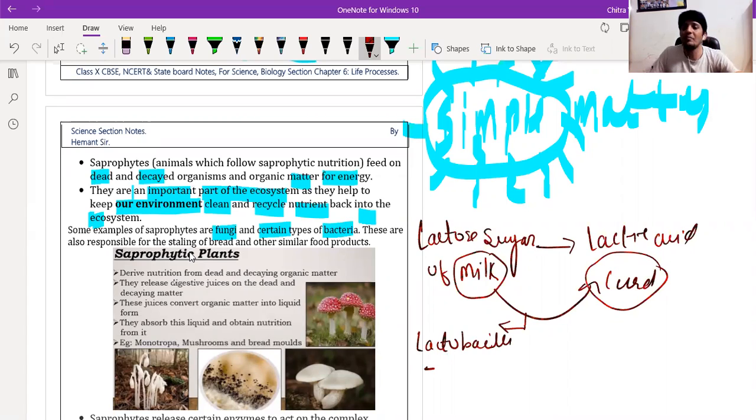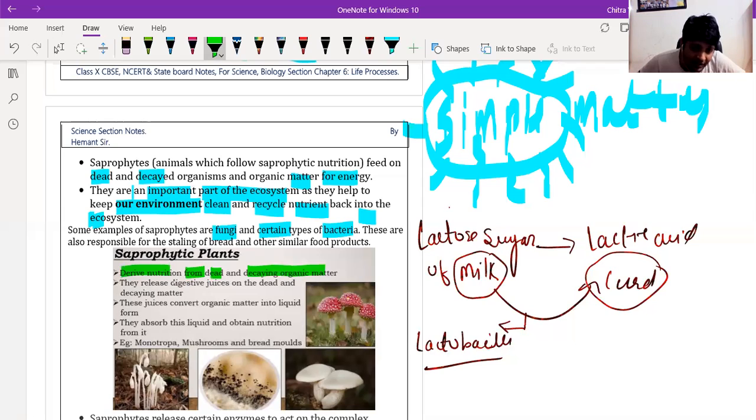So there are many bacteria and other microorganisms responsible for various processes of the environment, like fermentation. Again, microorganisms are there. Saprophytic plants, some examples are given here. They derive the nutrition from the dead and decaying organic matter. Let me highlight this part.